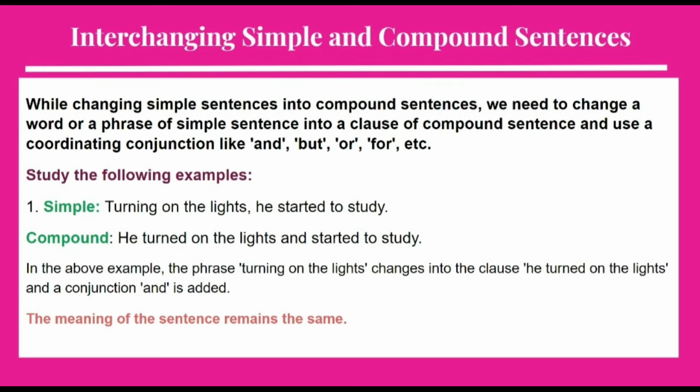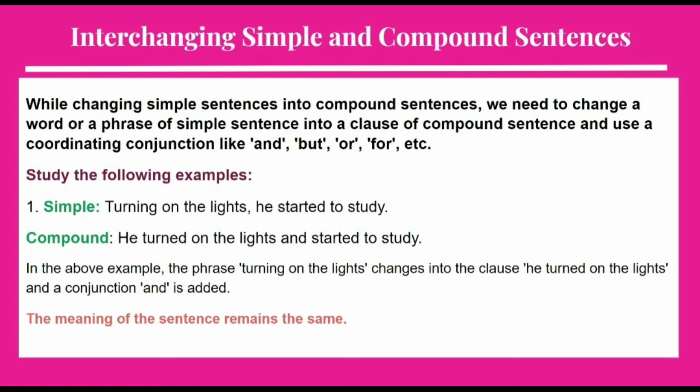Now let us have a look how to change simple sentences into compound sentences. So the rule will be: while changing simple sentences into compound sentences, we need to change a word or a phrase of simple sentence into a clause of compound sentence and use a coordinating conjunction like and, but, or, for, etc. These are the identity marks for compound sentences. Let us study these examples.